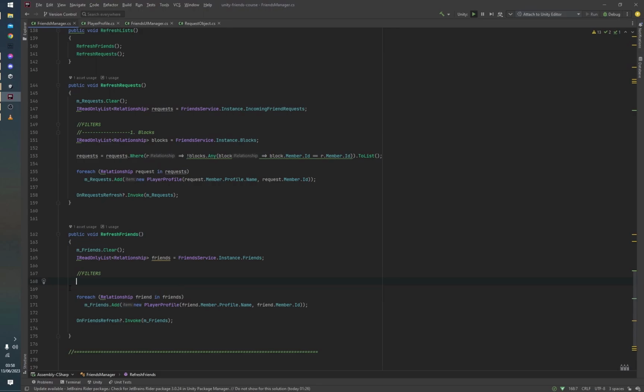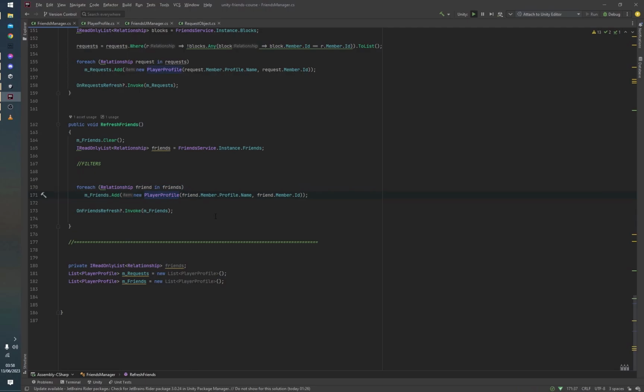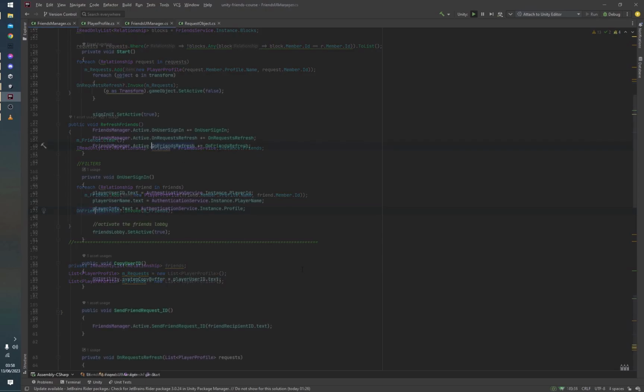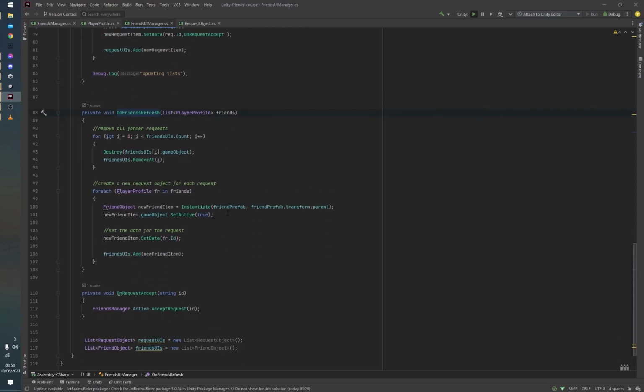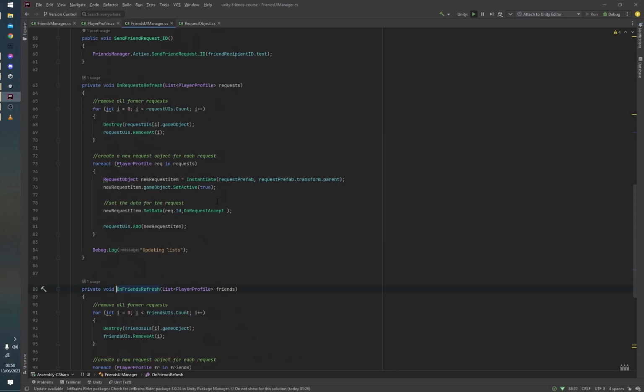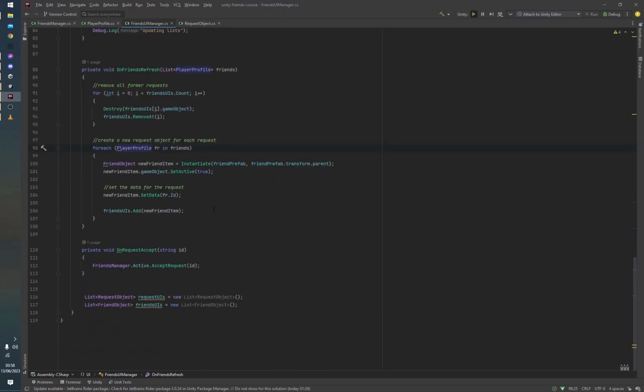But once we're done with that, again, we go through all the relationships that we've received. We make sure to convert them to player profiles, as our UI uses only player profiles. And we invoke the on friends refresh callback over here. Now you can see in the friends UI manager, once again, we subscribe to this callback and we run exactly the same function as the on request refresh here, except that in this case we're spawning a UI to display the friends, and we just use the player profiles in a pretty similar way over here. And this gives us the friends UI in a pretty cool way.